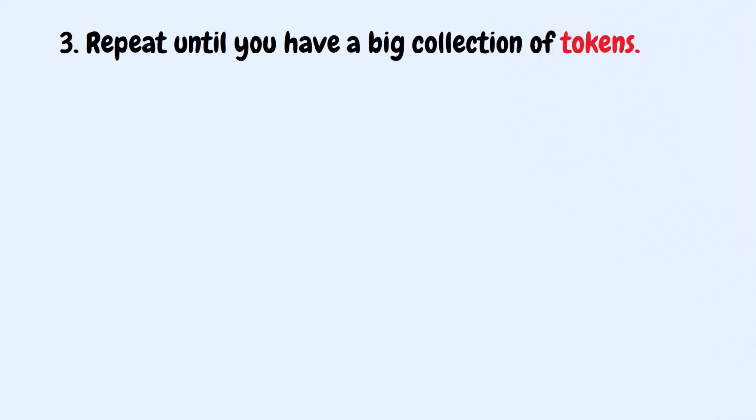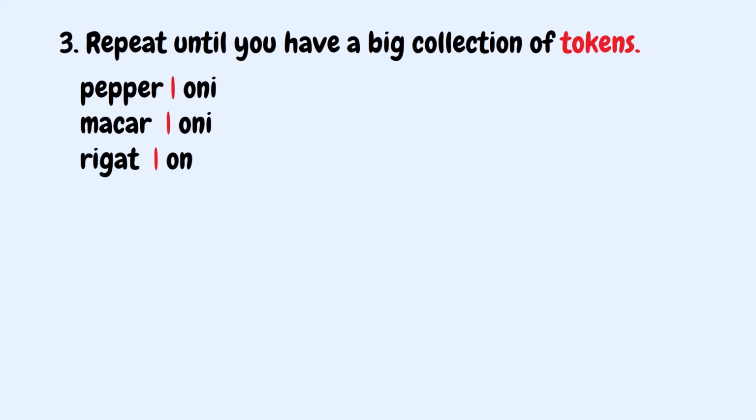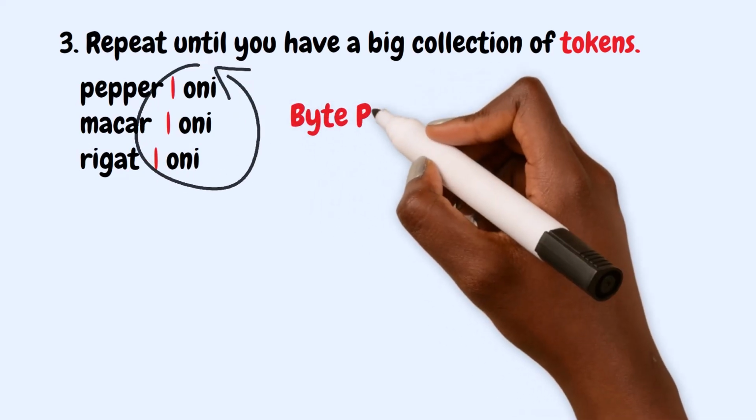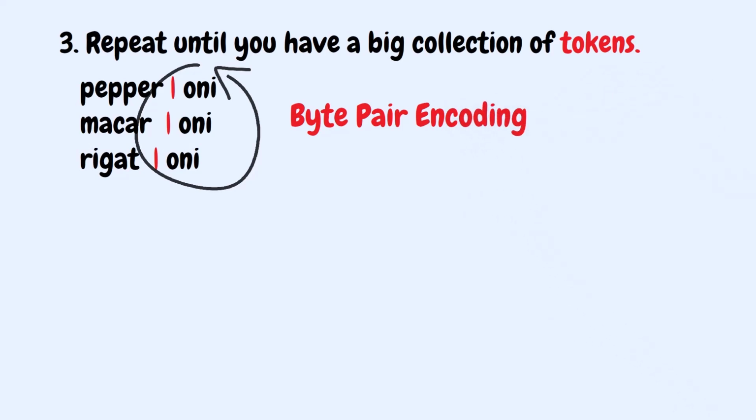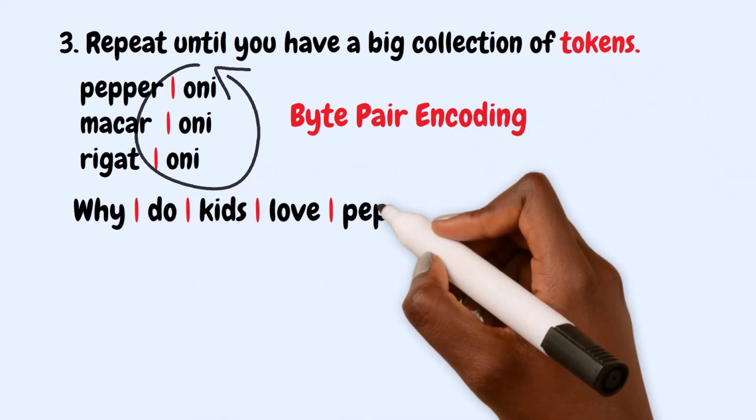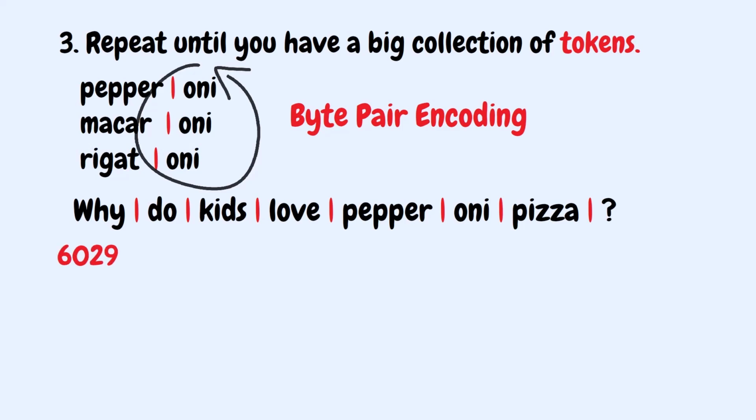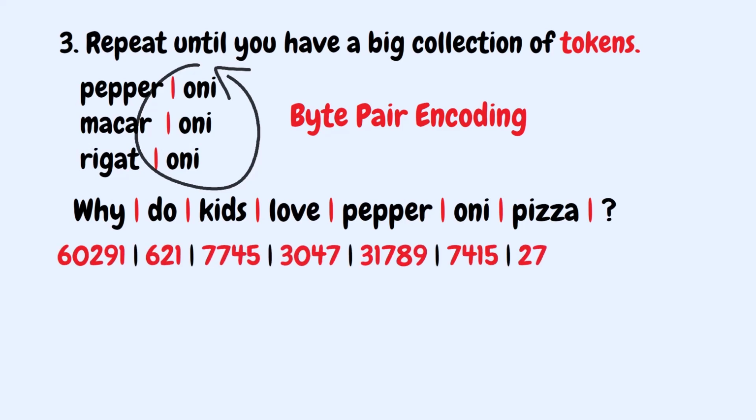For example, the computer might notice that honey appears at the end of many words like pepperoni, macaroni, rigatoni. So it learns that honey is a useful pattern to recognize. Computer experts call this byte pair encoding. That's just a fancy way of finding letters or numbers that belong together.